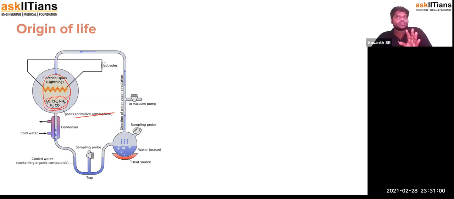This helps us understand how, over millions and billions of years, perfection was achieved, and then organisms started to evolve, and now they are existing. This experiment by Urey and Miller clearly explains how the origin of life would have started from a molecular level to a more complex level. This is a very good explanation of how life originated.